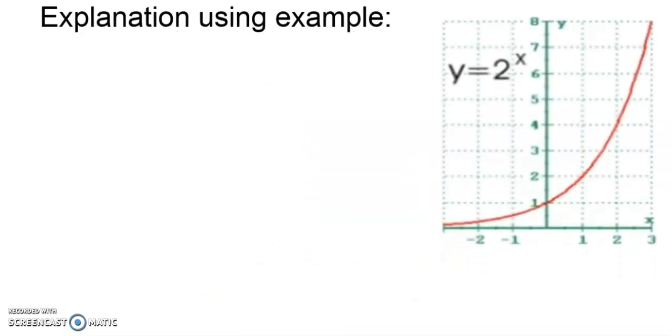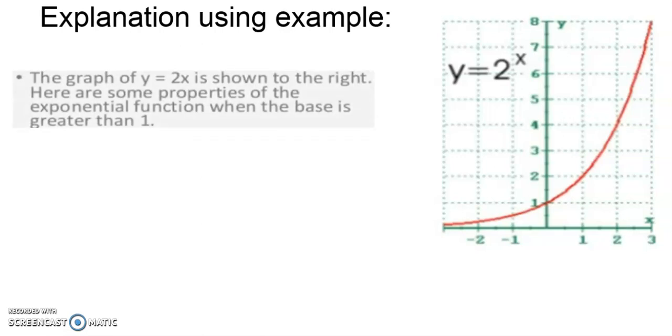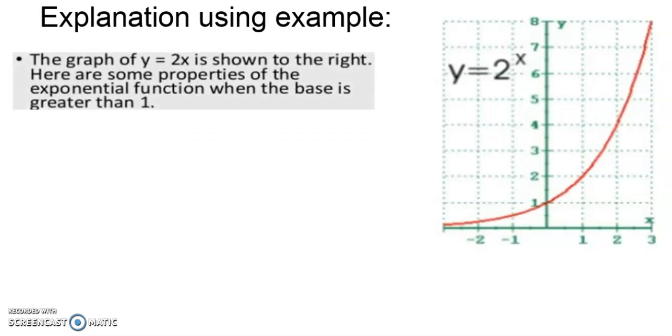Now, exponential function using an example. Here is the example. I'm going to plot the function y equals 2 to the power x. Since x is given in the exponent, that is why this function is an exponential function. We are going to draw its graph. You can see that the graph is a continuous curve and it is passing through 0, 1. The graph of y equals 2 to the power x is shown